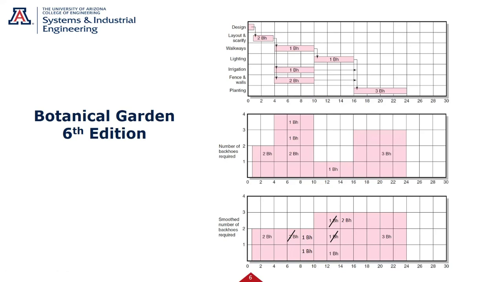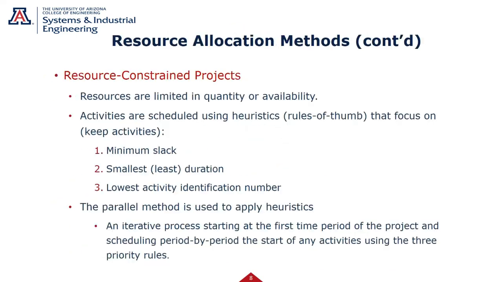Okay, I've still got some slack up here in the irrigation, but I don't have any slack now in the fences and walls if I move this here. So I've now in effect added a critical path. So I've smoothed things out, but I've decreased my flexibility. Typically going to happen when you smooth things out.